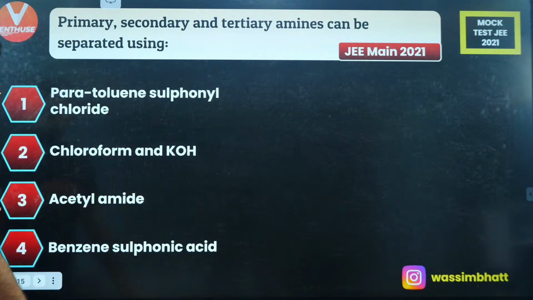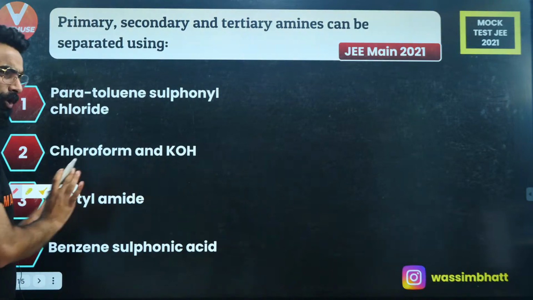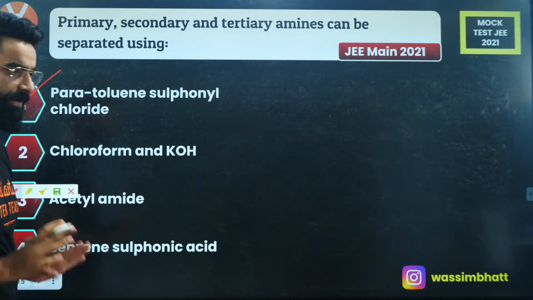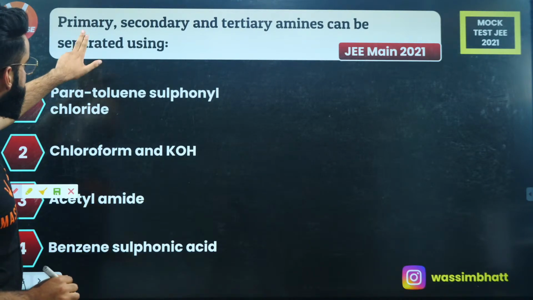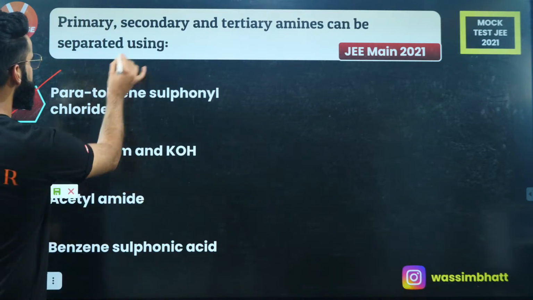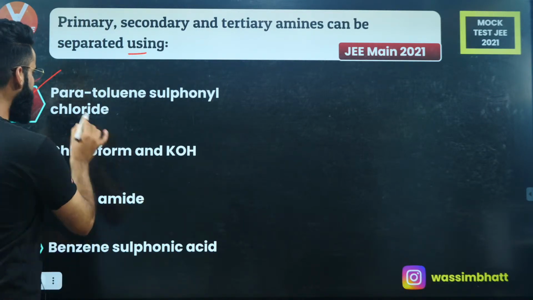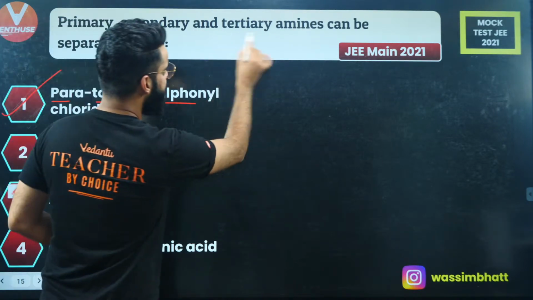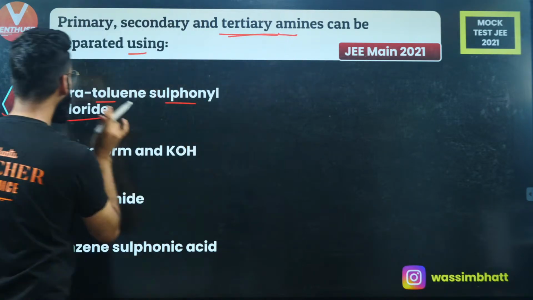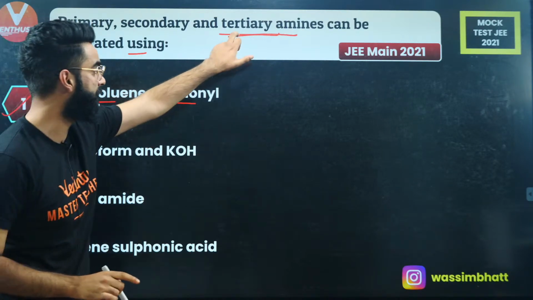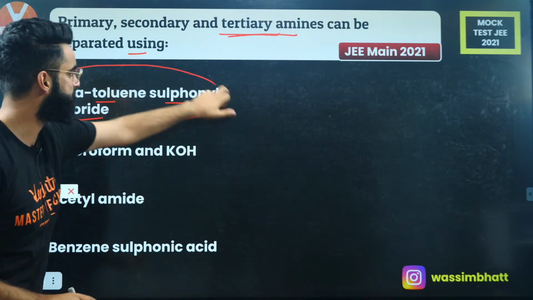All of you are perfectly correct. It's absolutely going to be option A. Option A is the answer to this question. Now look at the question carefully. Primary, secondary and tertiary amines can be separated using para-toluene sulfonyl chloride. Remember, a tertiary amine does not react with para-toluene sulfonyl chloride. First thing, it does not react with this substance.